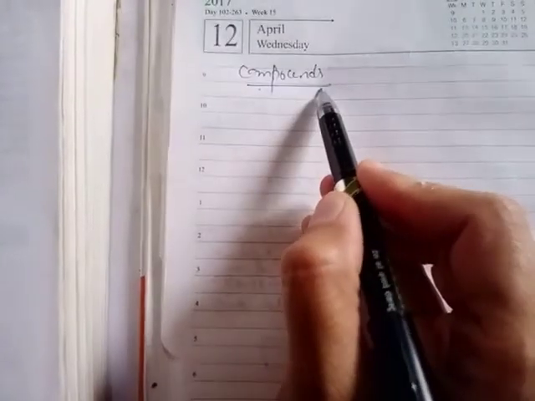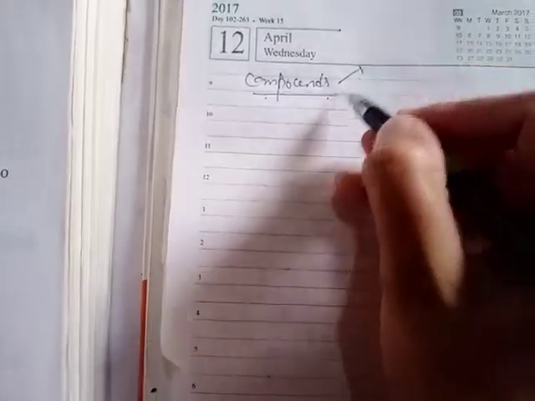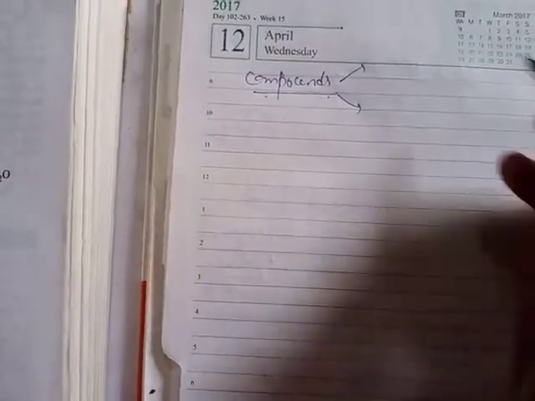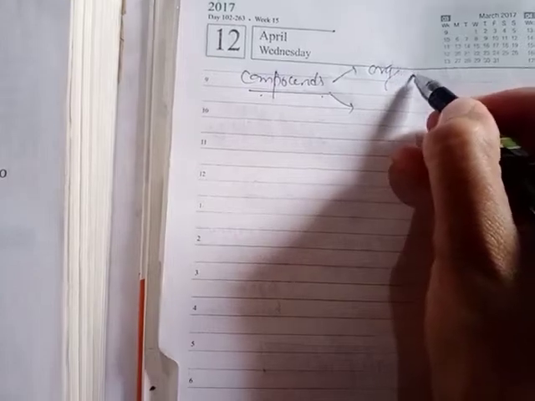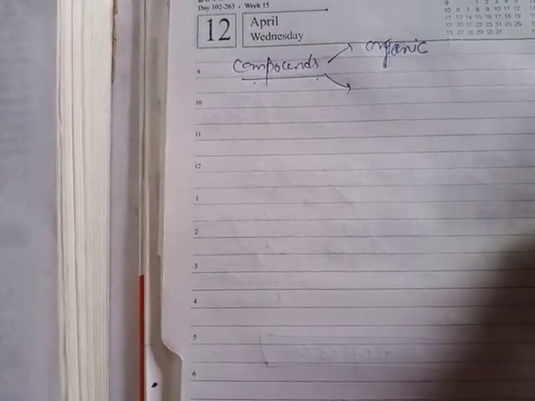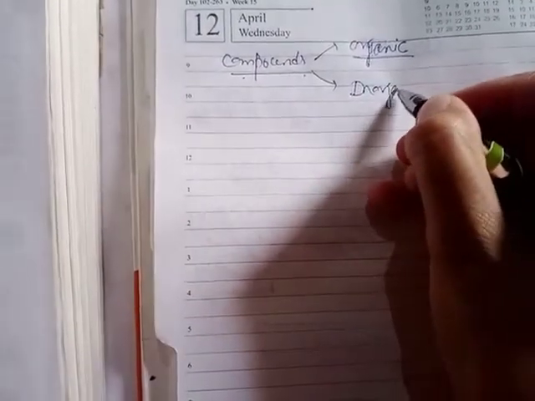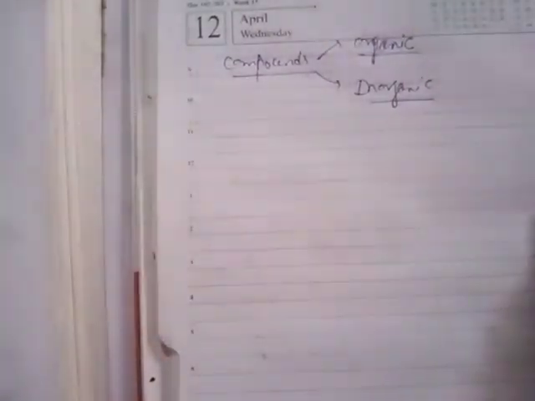These compounds, which are a form of pure substance, are further classified into two categories. First is named organic compounds, and second is inorganic compounds.